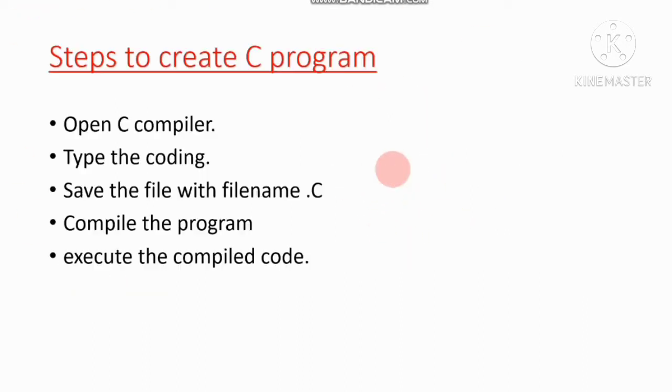Moving to the next. When you write a C program, we have to remember these points first. Number one is to open a C compiler. C compiler means when you write the C program, you have to install a C compiler in your PC. Or if you use a mobile phone, there are different types of C compilers available for mobile phones also. So a C compiler has to be installed for writing the program.